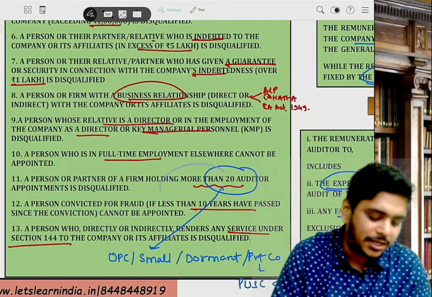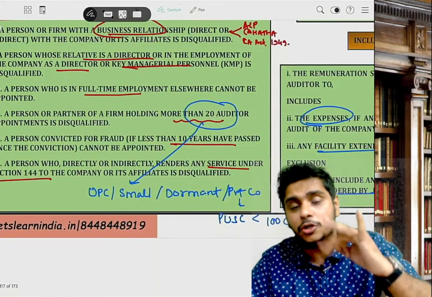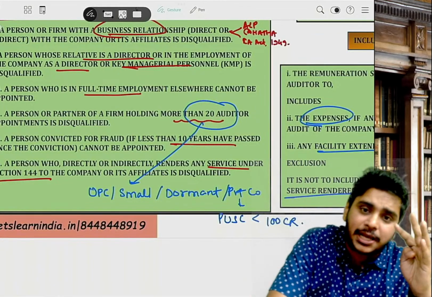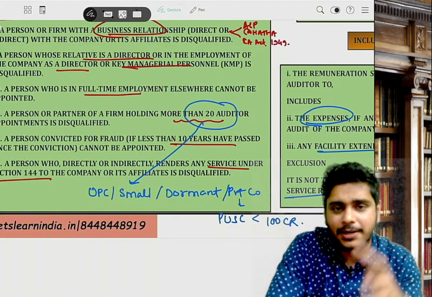G: more than 20 companies, disqualified. In the 20 companies, 4 types of companies will not be counted. Number one, OPC, small company, dormant company, and private company having paid up share capital of less than 100 crores.